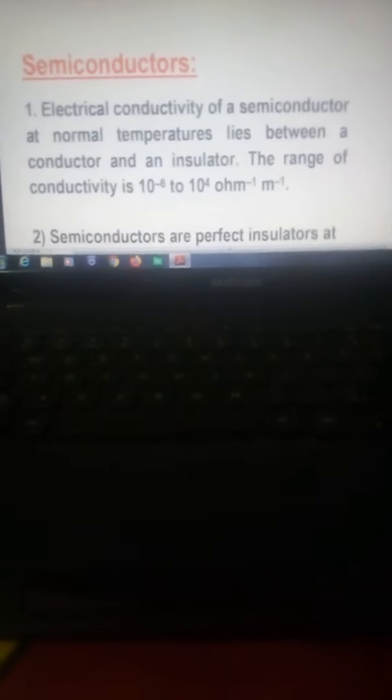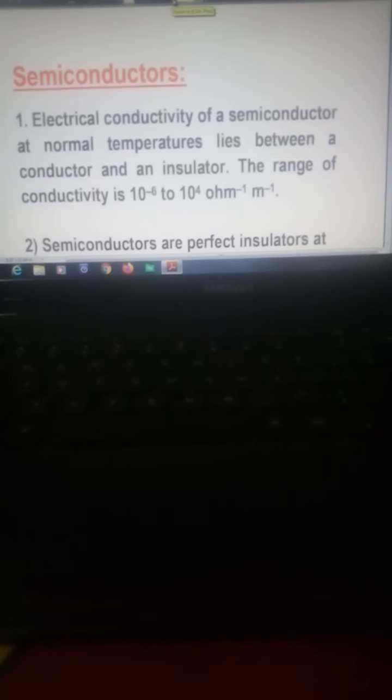So next, semiconductor. The electrical conductivity of a semiconductor at normal temperature lies between a conductor and an insulator, and the range of conductivity is 10 to the minus 6 to 10 to the power 4 ohm inverse meter inverse. If it is within this range, then we call it a semiconductor. Semiconductors are perfect insulators at absolute zero.